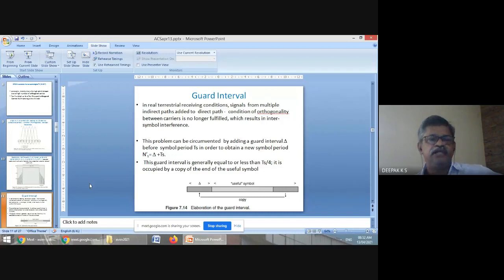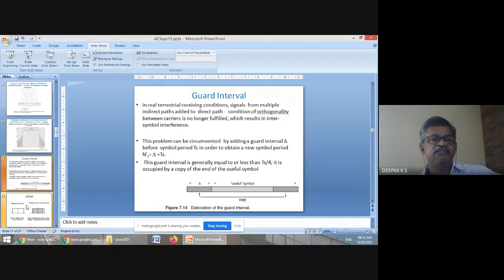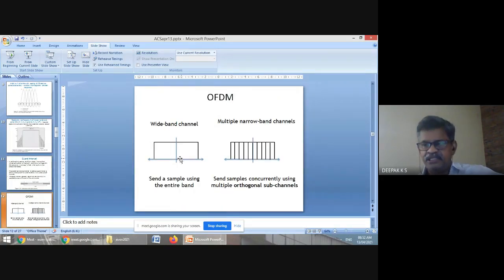So we are not going into much of these details, but we should know that OFDM is the modulation scheme used for DVB-T, because of this unguided transmission, you have multiple paths and all that. So you have OFDM, that is orthogonal frequency division multiplexing, which is a multi-carrier system. Instead of sending over one carrier, you are sending over, say, hundreds or thousands of carriers which are orthogonal to each other.